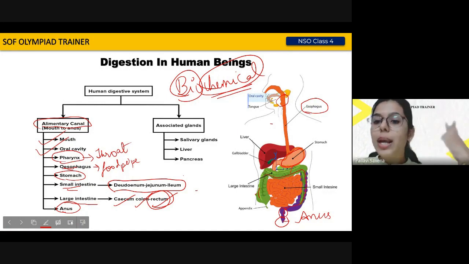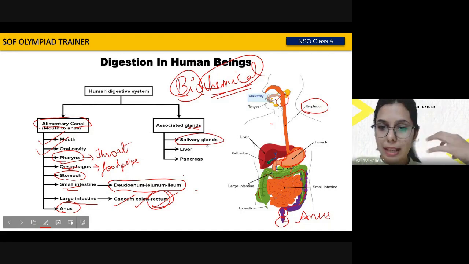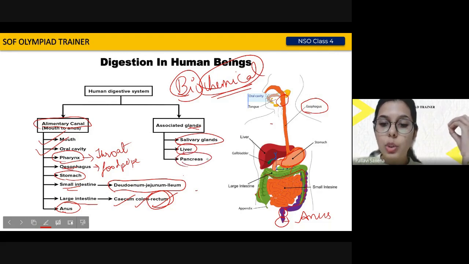So in order to get those chemicals, there are three glands in the body which basically help this process happen properly. Those three glands are your salivary glands, which are present in your buccal cavity, then your liver, which is also a gland present in the body, and the pancreas, right? So these are the three glands which help in effective digestion. Whenever we talk about a gland, we're talking about a particular organ of the body that makes certain substances, right?